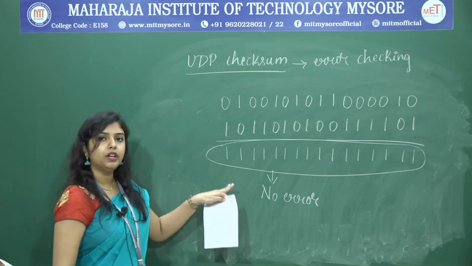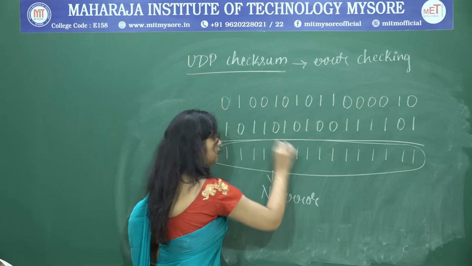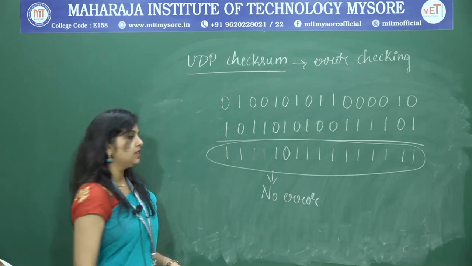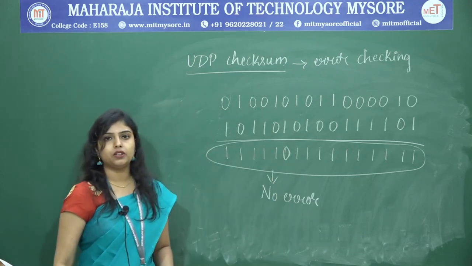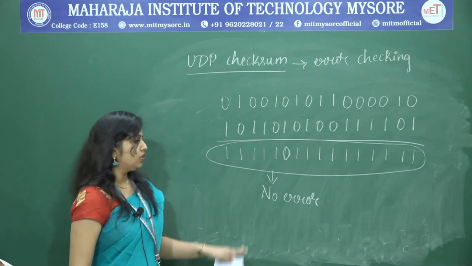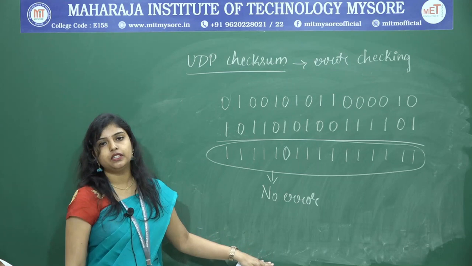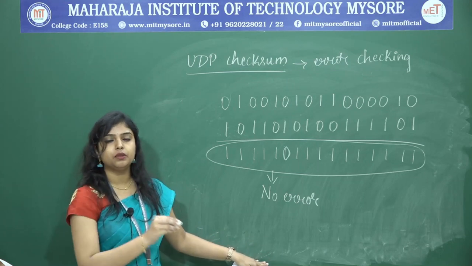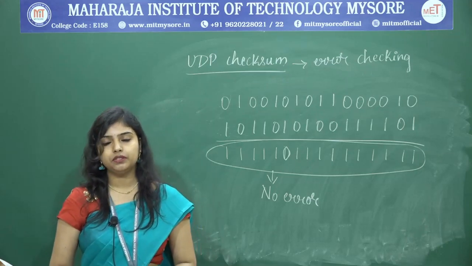Now, suppose if you have encountered any 0 in between, it means some error has occurred, this particular bit has been replaced or changed while transferring. So, with this procedure, with this checksum, we are going to check whether the error has occurred while sending from sender to the receiver. With this, the UDP concept is finished.